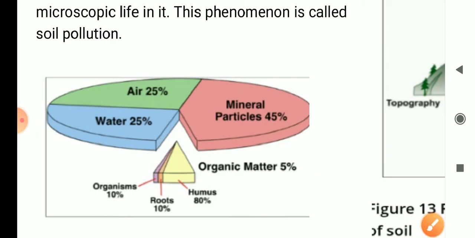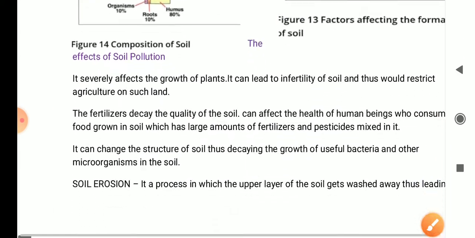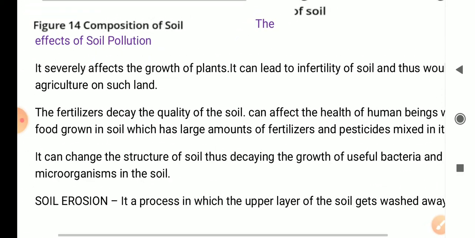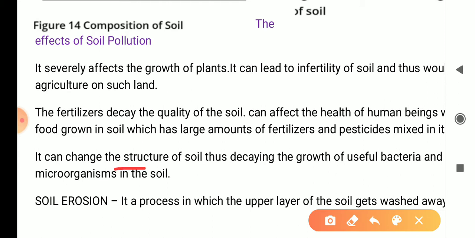And if soil pollution is taking place, then what will happen? It will change the structure of soil, and when this structure of soil is changed, it will kill the useful bacteria. Some of the bacteria present in soil increase the fertility of soil, such as nitrogen fixing bacteria, rhizobium.